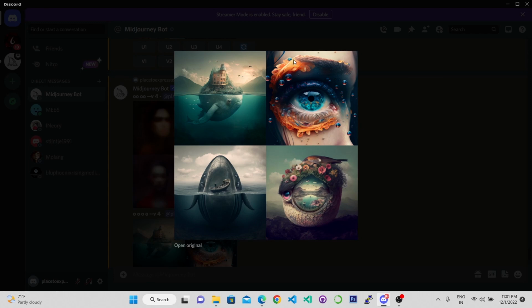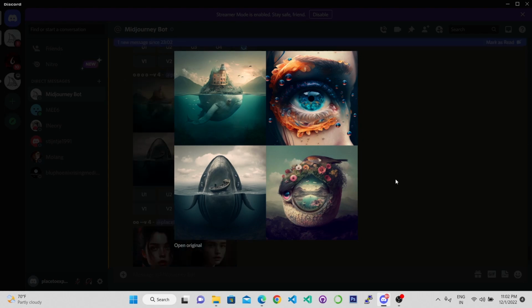As you can see, this fire orange shade, and in between there is a blue eye, and again it tried to generate an eye, and this is inside an eye, I think. As you can see, there is another eye. So this is a 3-eyed monster with one bigger eye in between, and you can see the scales here, and it has a forest on top with a bird. Just some random art, but definitely these are beautiful.